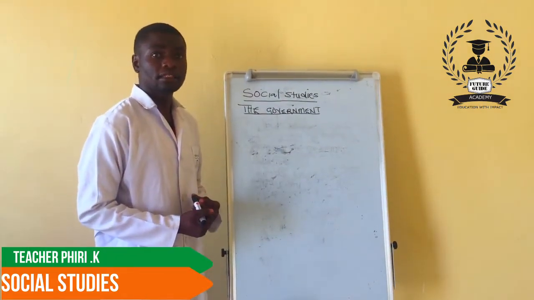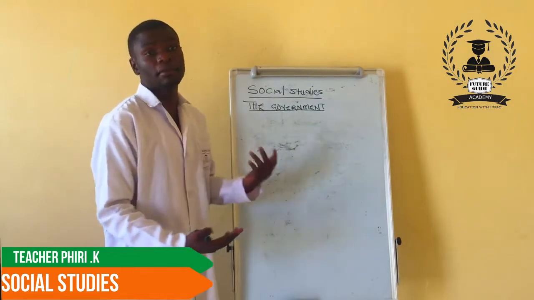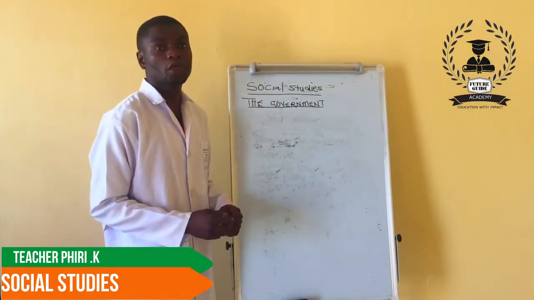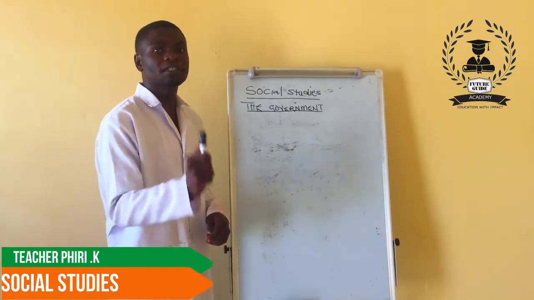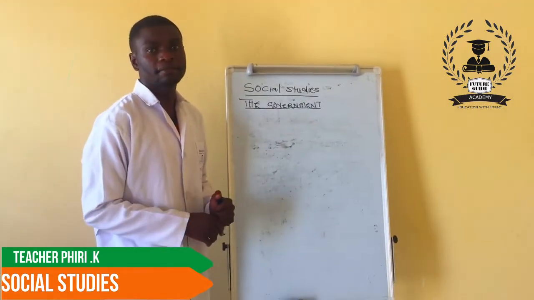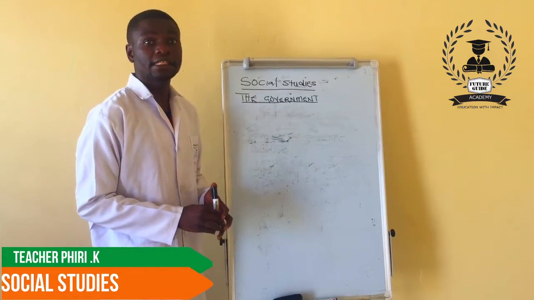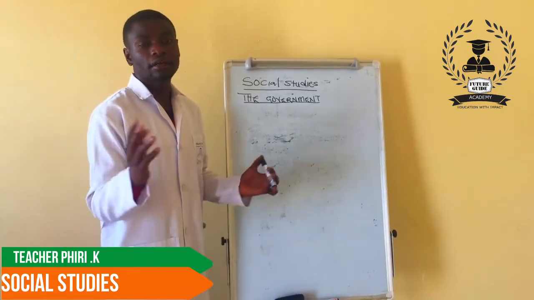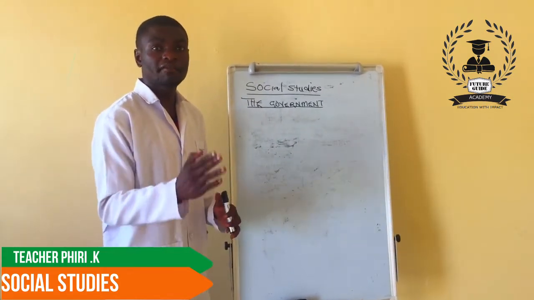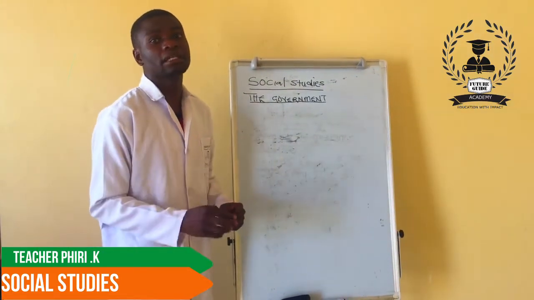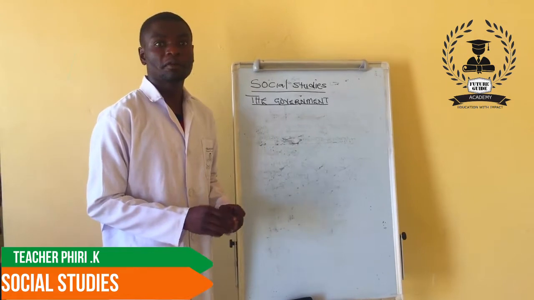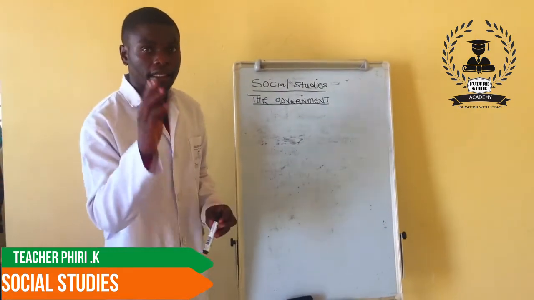As we begin, for those that have heard the term probably from the news or even from people close to you, the first thing under this topic, you're supposed to know how to define the government. How can we define this term, government? In simpler terms, the government is a group of people who lead or govern a country.